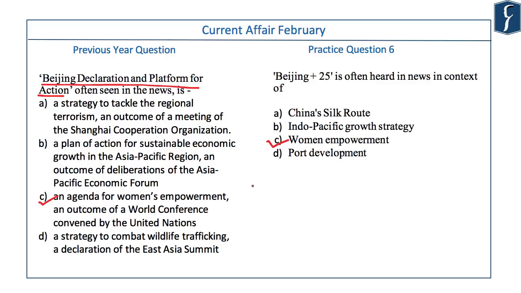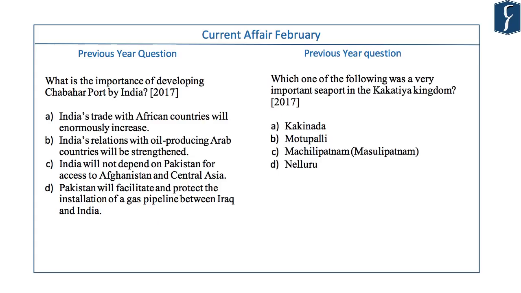2020 marks the 25th anniversary of the 4th World Conference on Women and the adoption of the Beijing Declaration and Platform for Action. Because of this 25th anniversary, a consultation process to review the working of the Beijing Declaration and Platform for Action has been initiated throughout the world. In India too, the Ministry of Women and Child Development, National Commission for Women and UN Women organized a national consultation on the review for Beijing Plus 25. And this whole consultation process is being referred to as Beijing Plus 25.